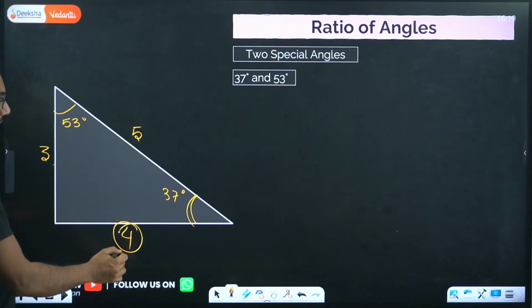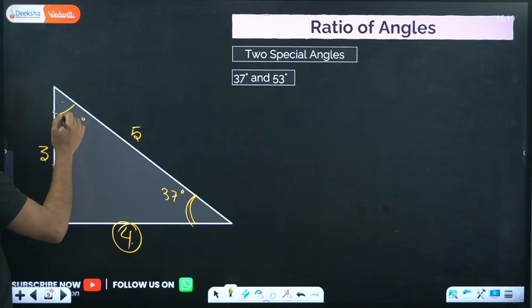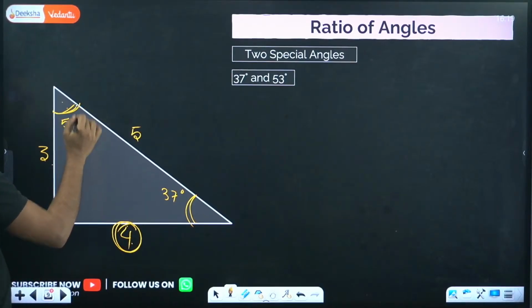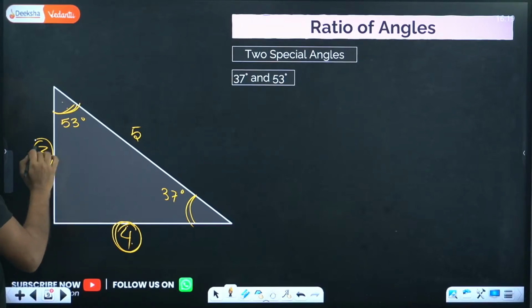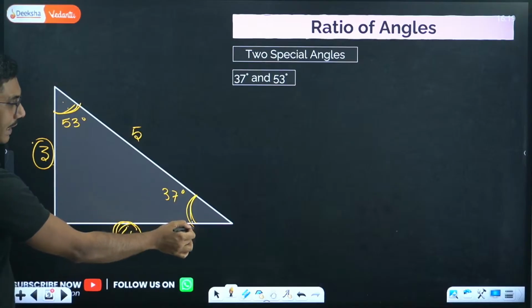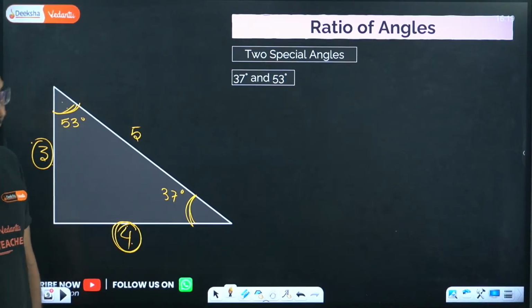The bigger the side, the bigger the opposite angle will be. So this is 4, so opposite to 4 will be 53. This is the smaller side, and the angle opposite to the smaller side will be the smaller angle, which is 37 degrees.